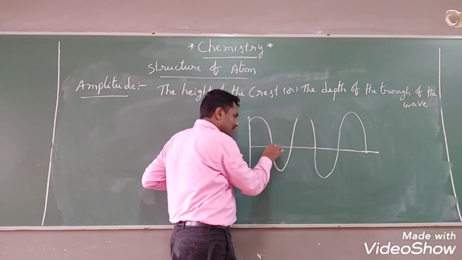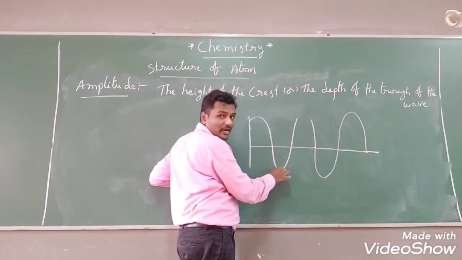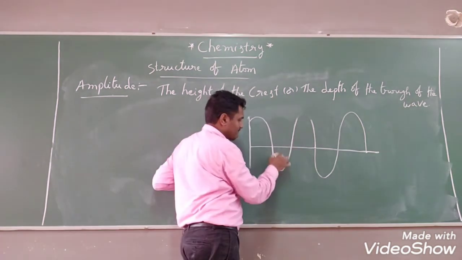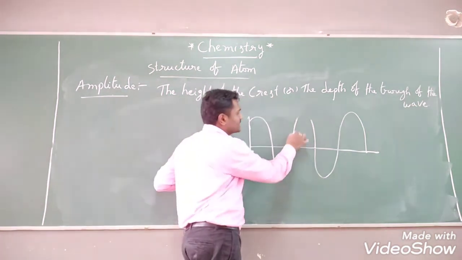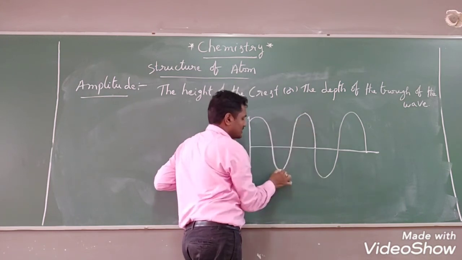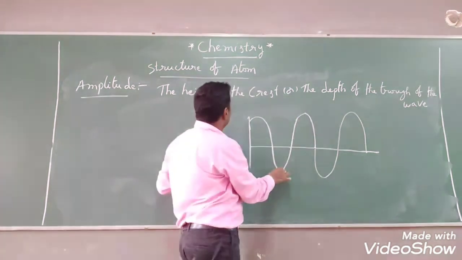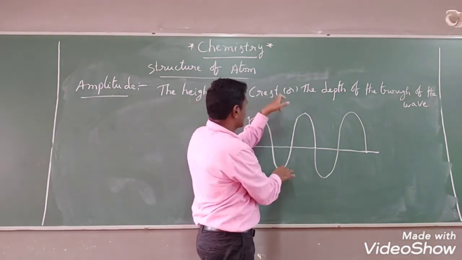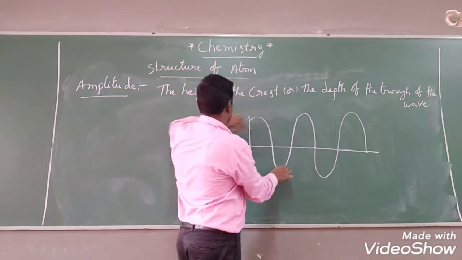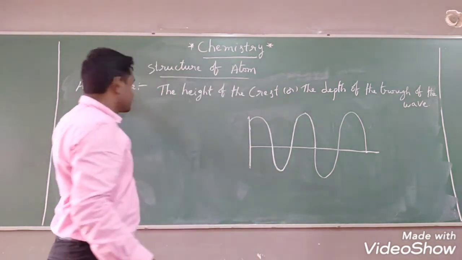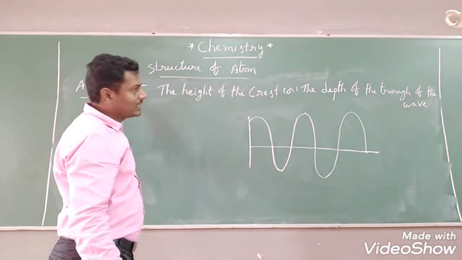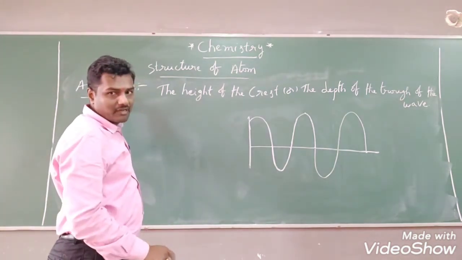Trough is the point which is maximum downward. Maximum upward indicates the crest. This is the crest, this is the trough of this wave. The height of the crest is this one, and the depth of the trough is this one. That is amplitude: the height of the crest or the depth of the trough of the wave.